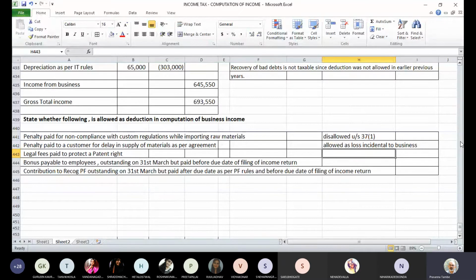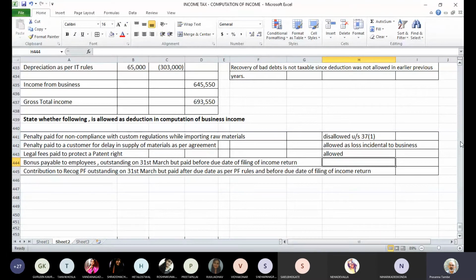It's a revenue expenditure. You are only protecting the capital, your patent right. You are not acquiring a capital patent right. You are only protecting a patent right, and legal fees are paid for that. So this is allowed as a deduction. This is a normal deduction. You pay legal fees for various things. There are court cases against the company, against the business. There are cases by customers, by suppliers, by others. In that, you pay the legal fees. Same way you have paid legal fees to protect your patent right. It will be allowed as a deduction.